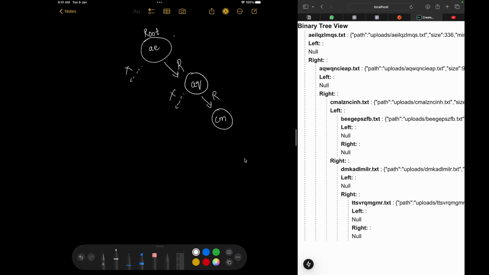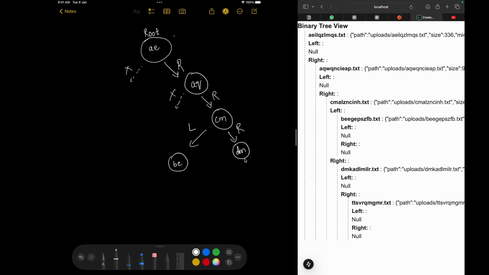Now, after CMA, I uploaded a file which started with BE. BE cannot be a right child because B occurs before C. So this has to be a left child. Over here I'll say BE. It cannot be a right child, but it is a left child. Great. Now CM also has a right child, right? Because after that I also uploaded the DMK file. DMK, that is D, occurs just after C, so that can be a right child. So I'll remove this and add a child to it, which is DM.